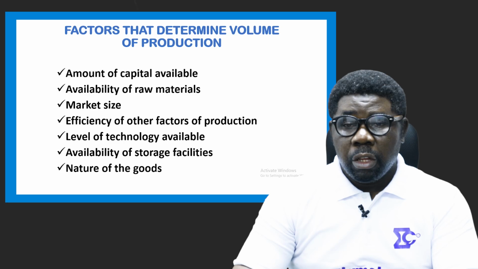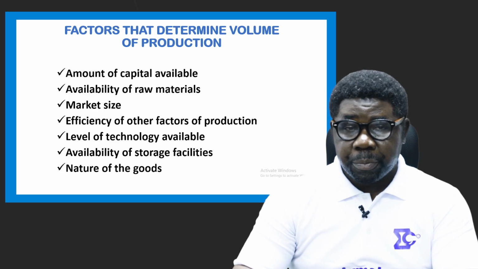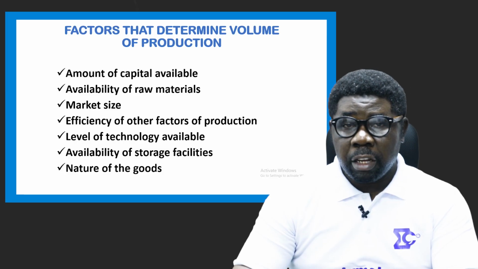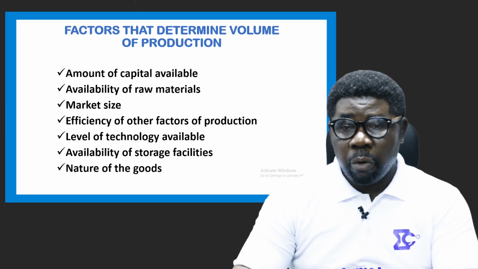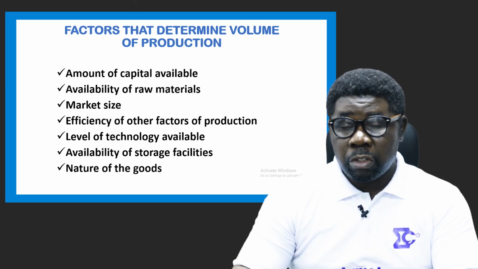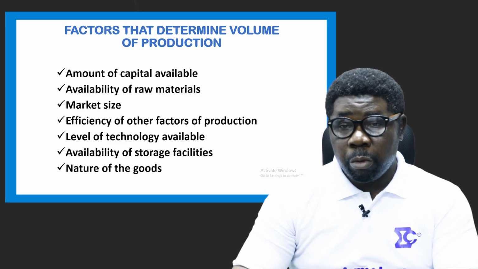Then market size as well. Some businesses have little market size, and for that reason, they're not supposed to produce beyond the market size. If not, they will have excess supply. When there's excess supply, what happens? It affects the price directly. The price will definitely fall. That means there's a rise in supply as against the law, which says the higher the price. So if you produce beyond the price relationship with supply quantity, what will happen? Your price will fall. So the market size determines the volume of output or volume of production.